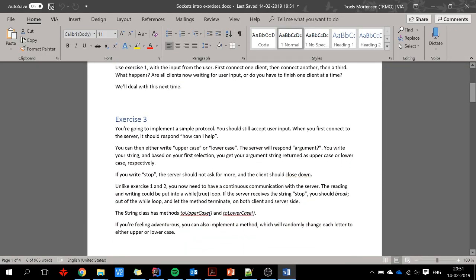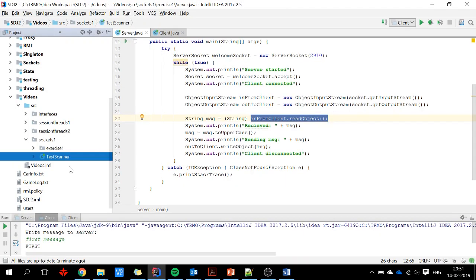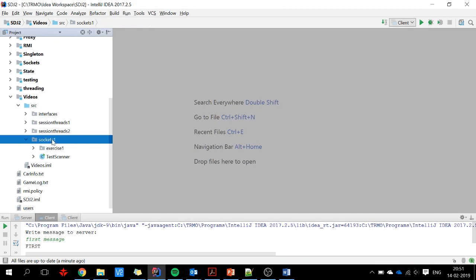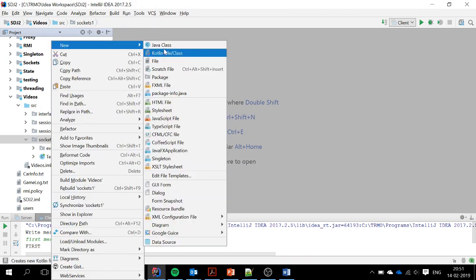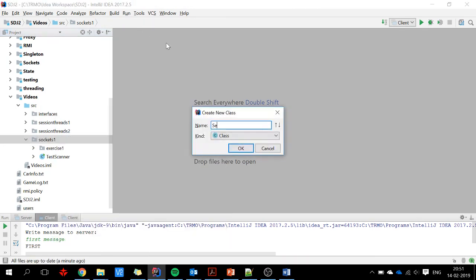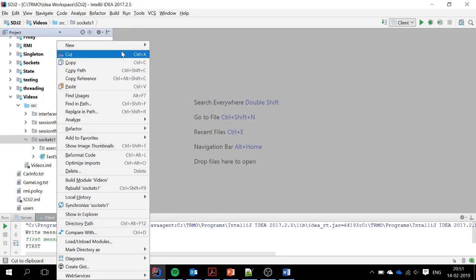In 3, you're going to implement a simple protocol. You should still accept user input. How can I help? You can then either write uppercase or lowercase in single argument. You will write your string, and based on your first selection, you get an argument. Okay, let's start with this part. So I remove this. I create a package.